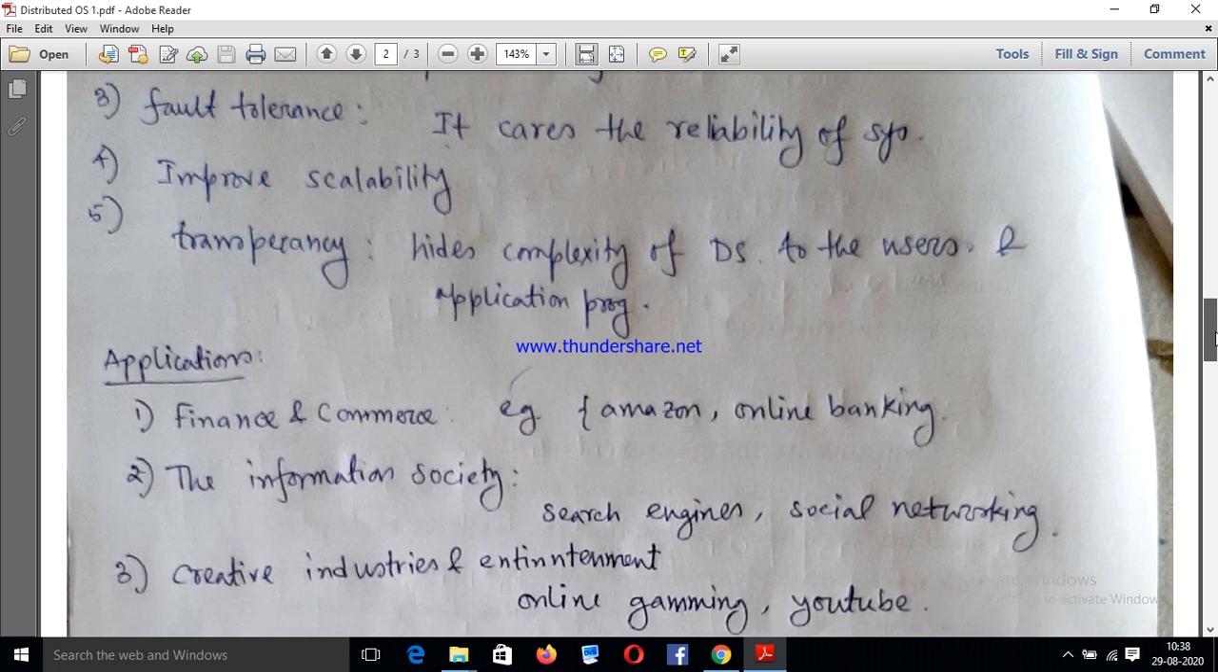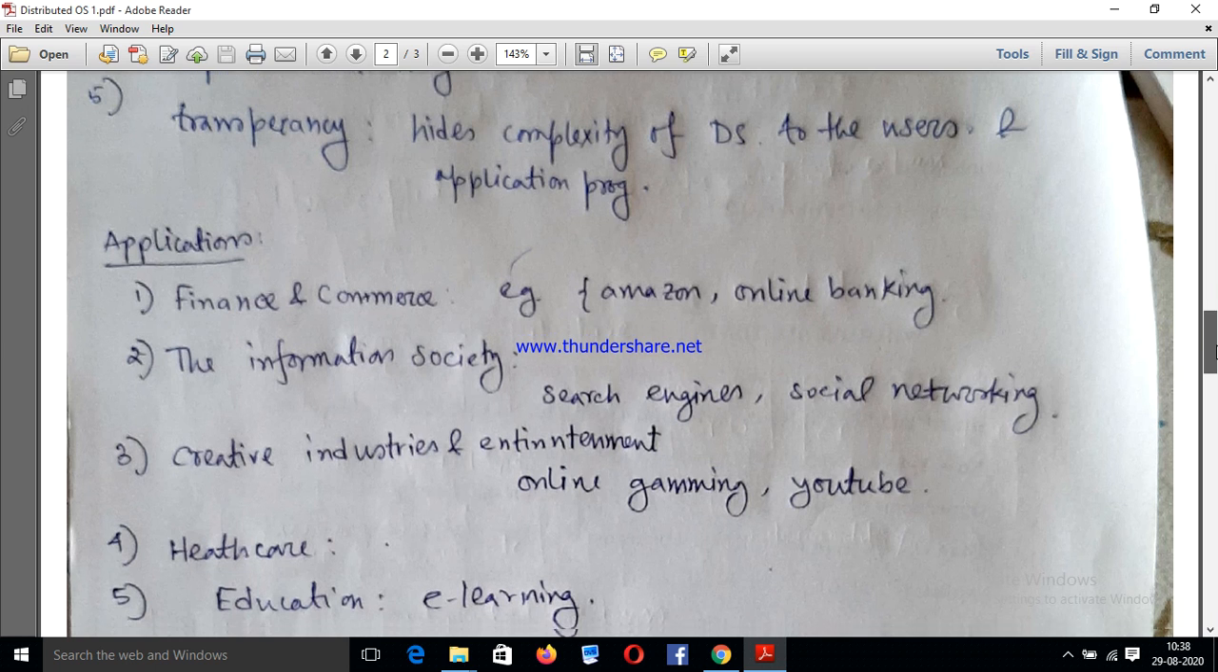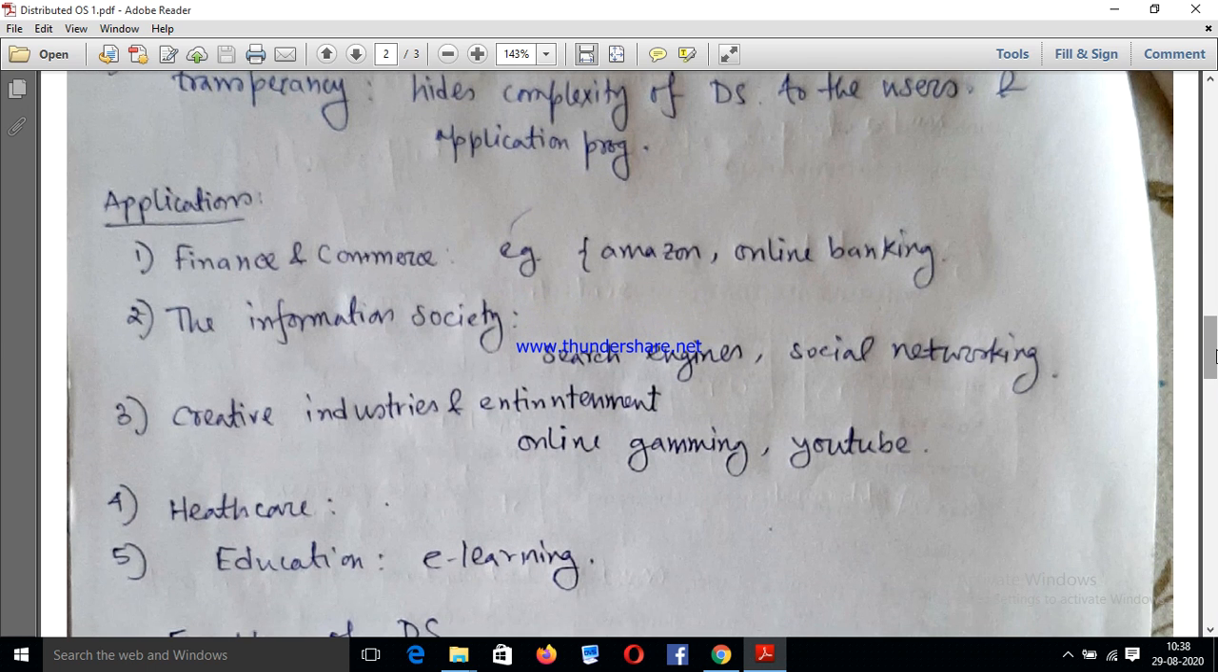Now where we use this type of distributed operating system, you know that distributed operating system is very much popular nowadays and its application is huge.